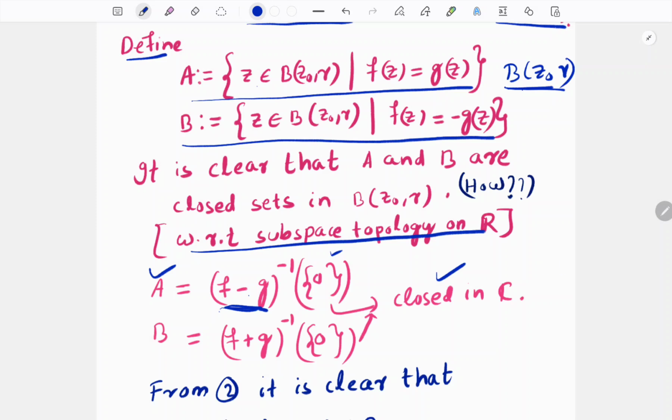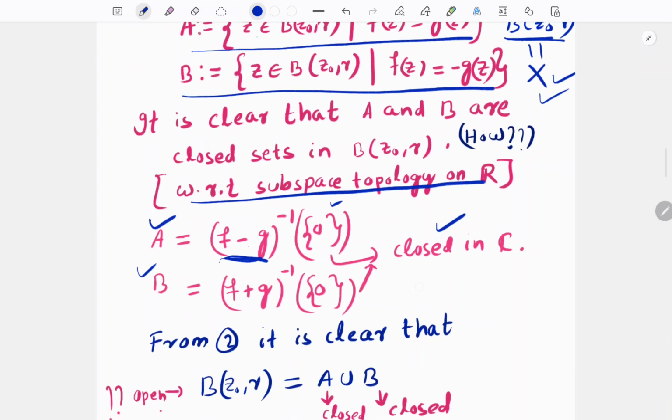So keep in mind that all the discussions are on this ball, and this ball is our universal set for this discussion. Sets A and B are closed sets with respect to the subspace topology X, which is nothing but this ball. In a similar way, since f plus g is also a continuous function, and this set can be written in this way, therefore this set B is also a closed set with respect to the subspace topology.